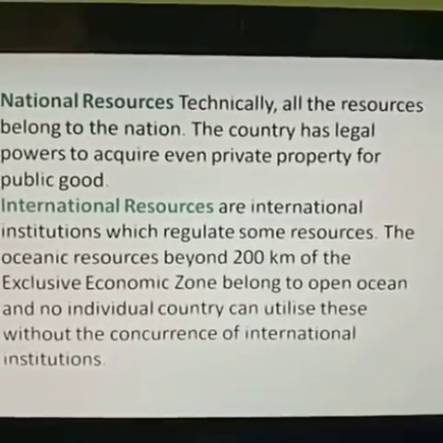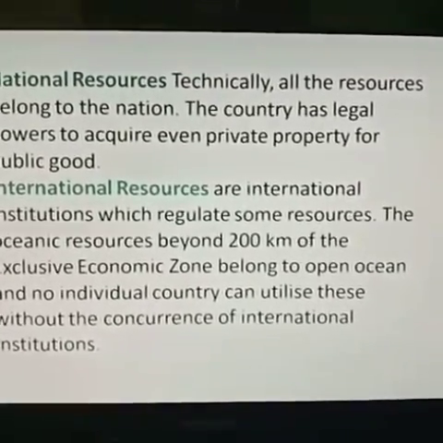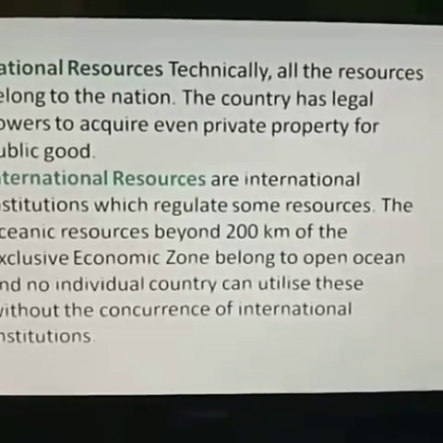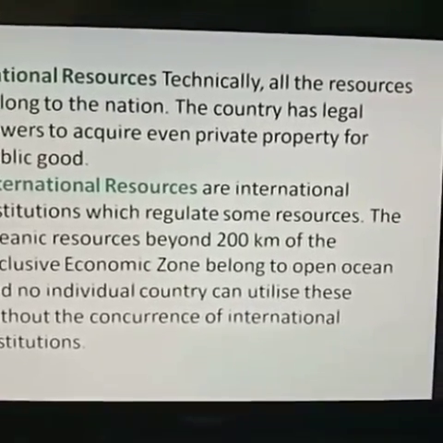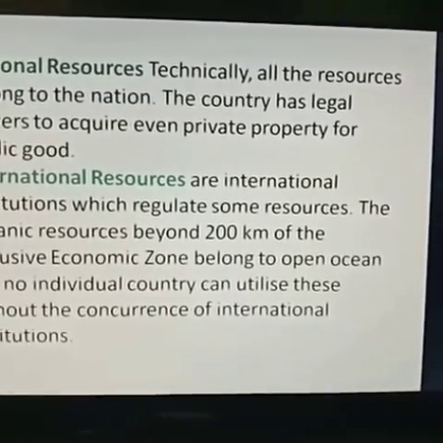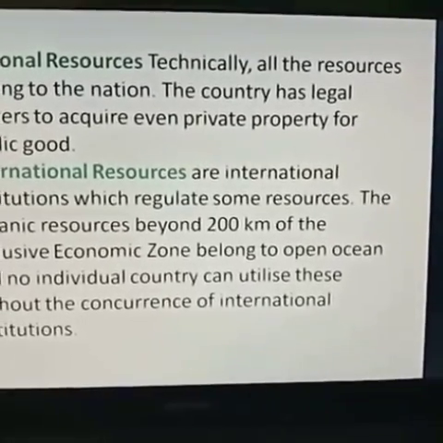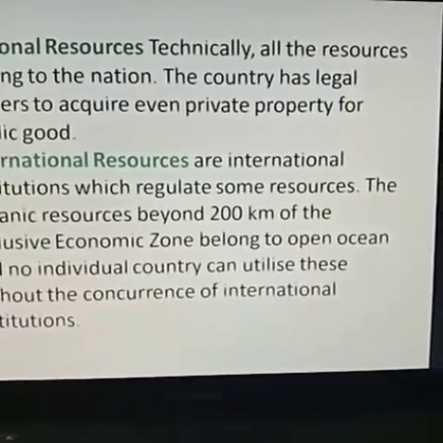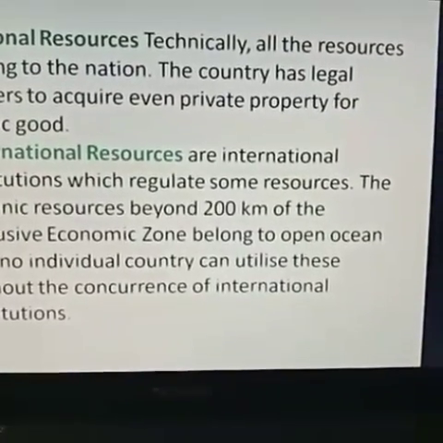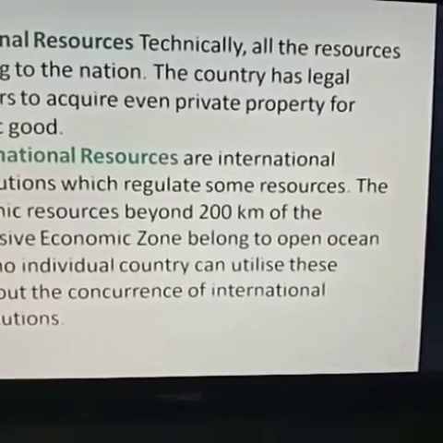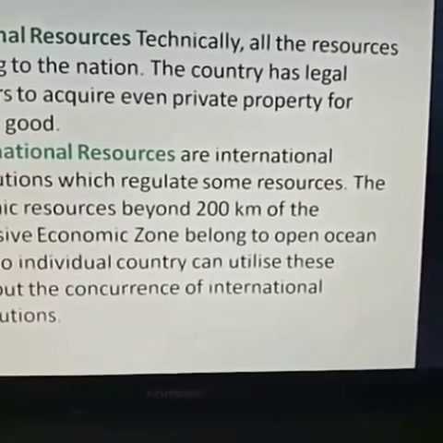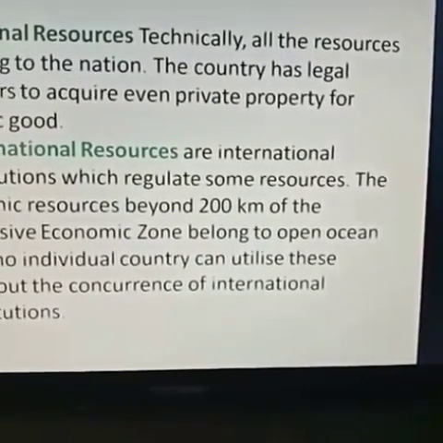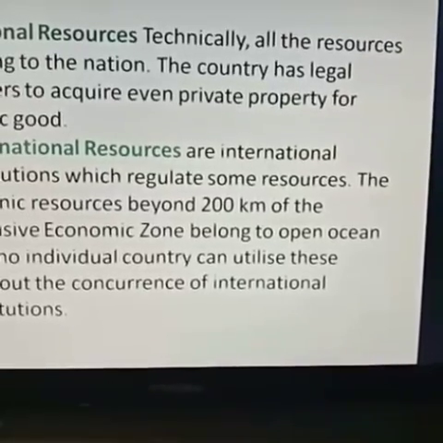Technically, all the resources which are available in a country are national resources, but legally even private properties are in the hands of the nation. Now international resources. International resources are resources that are owned internationally, that is your EEZ.